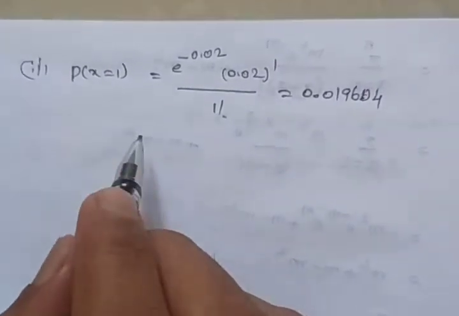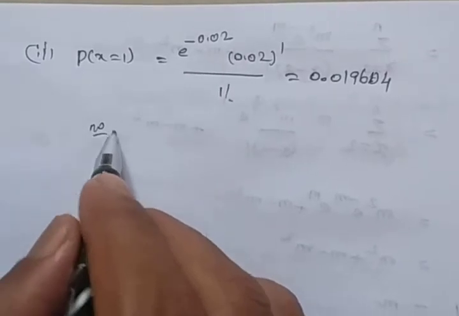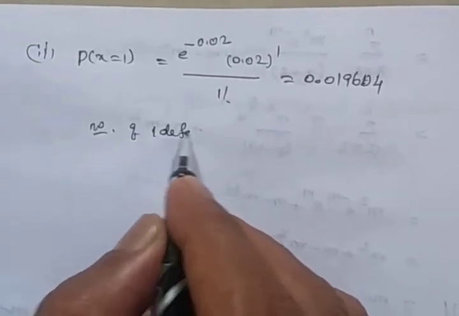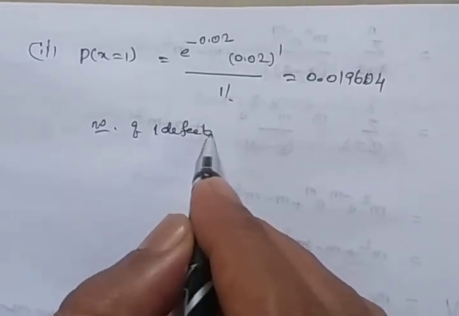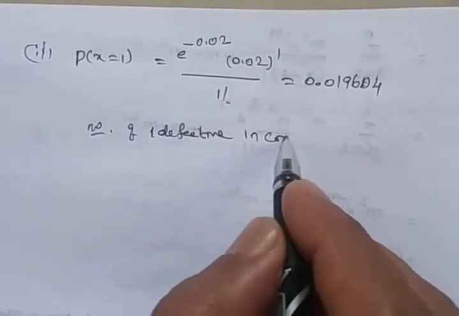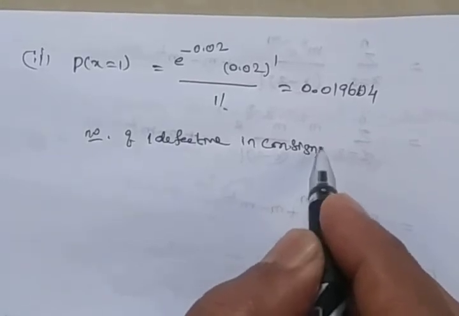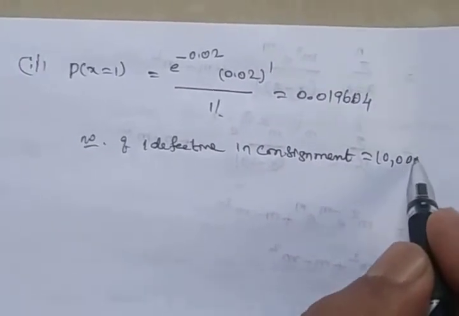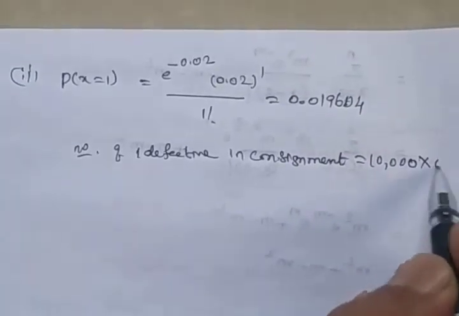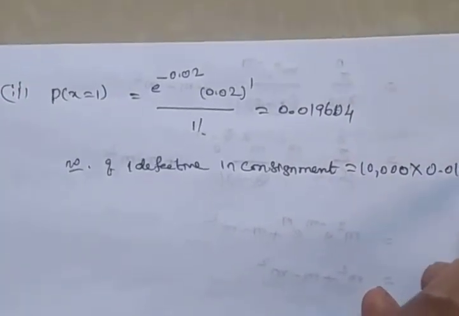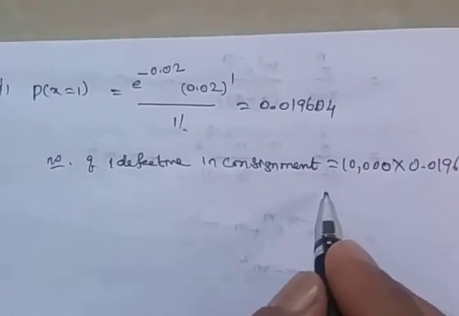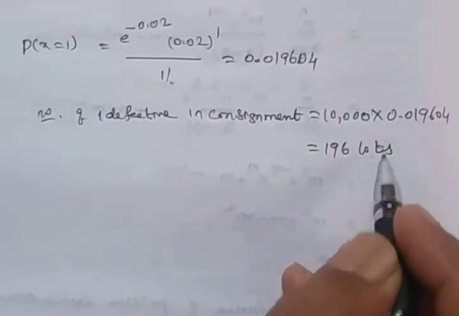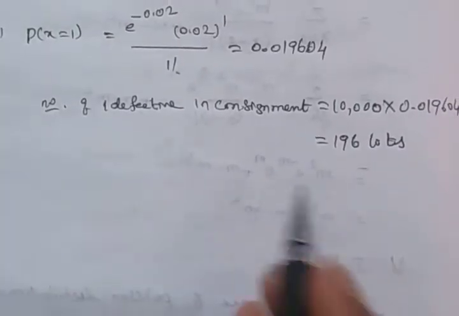So here the number of one defective in the consignment is what? 10,000 is there in the consignment into 0.019604. We get 196 lots are defective with one tire.